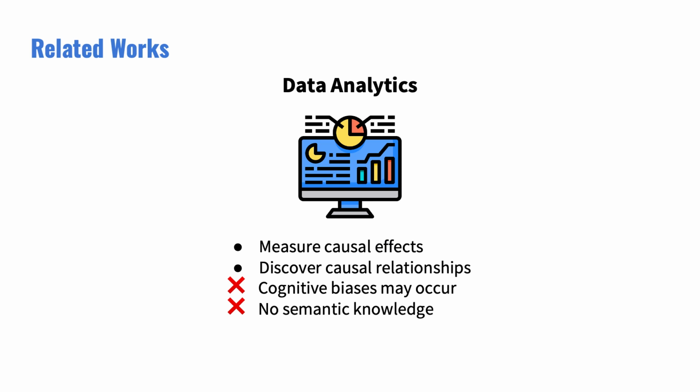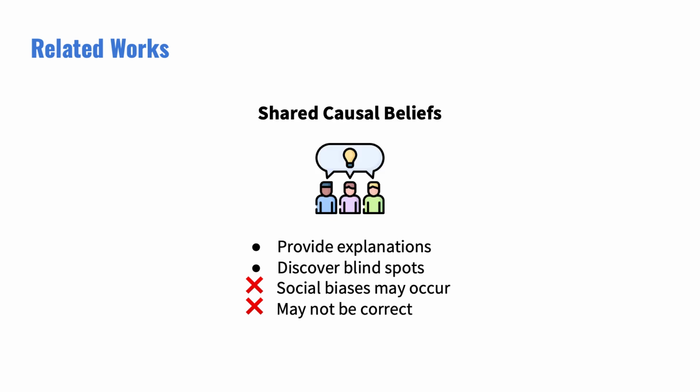Albeit the progress, several challenges remain when people conduct causal reasoning with quantitative data like data analytics. For example, people may have cognitive biases when interpreting these quantitative data, and it is often difficult to determine which variable is causing the other to change. Therefore, prior work suggests that sharing qualitative data like shared causal beliefs could help people conduct causal reasoning.